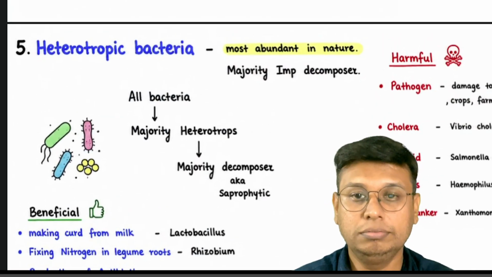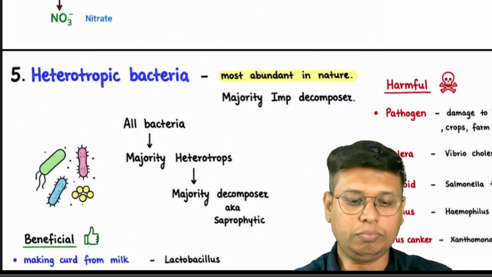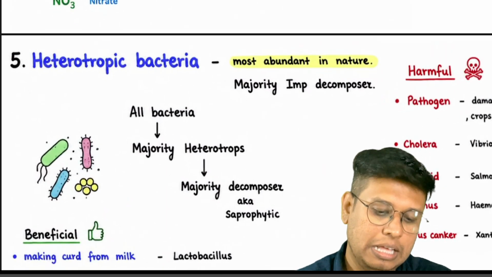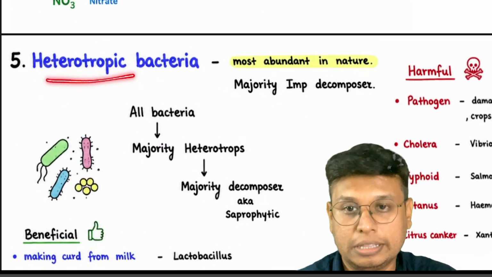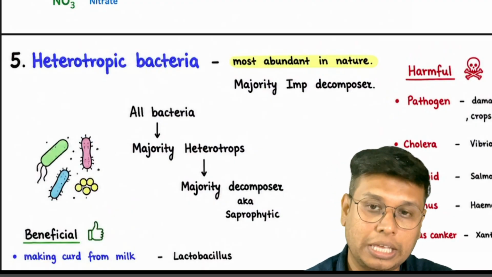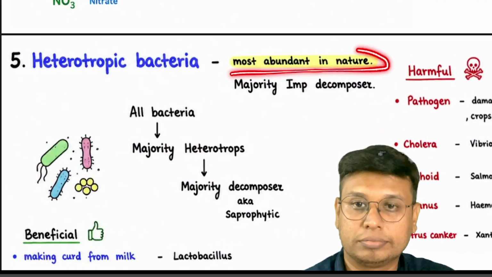Next we have heterotrophic bacteria. What is happening in heterotrophic bacteria? These depend on others for nutrition. They are not autotrophic like chemo and photo, and these are most abundant in nature.